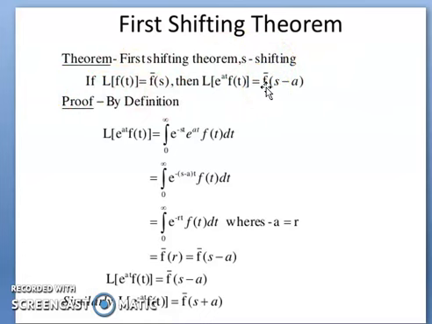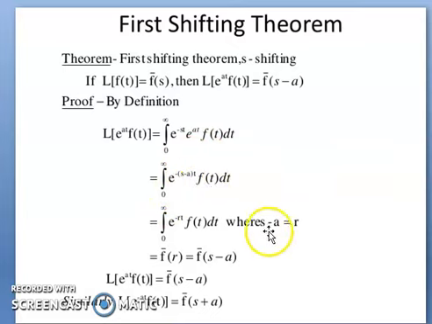Now see the proof of the theorem by starting from the definition. L of e to the power at f(t) can be written as integral from 0 to infinity of e to the power minus st times e to the power at f(t) dt, because this is the form of the function. Here, in place of f(t), we have e to the power at f(t). So put it here; after simplification it becomes integral from 0 to infinity of e to the power minus (s minus a)t f(t) dt.